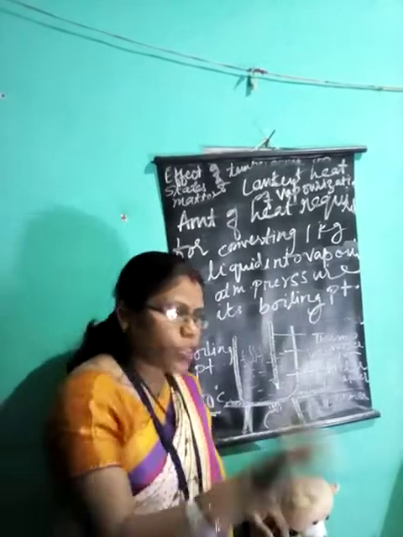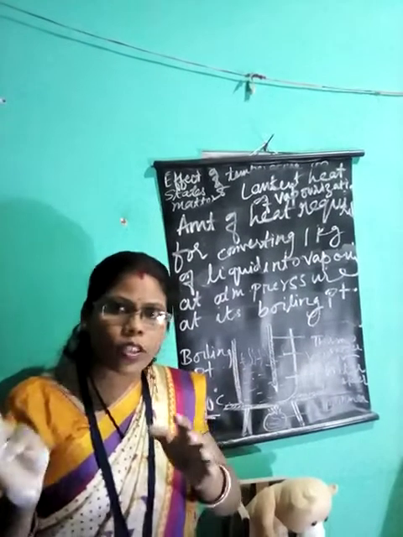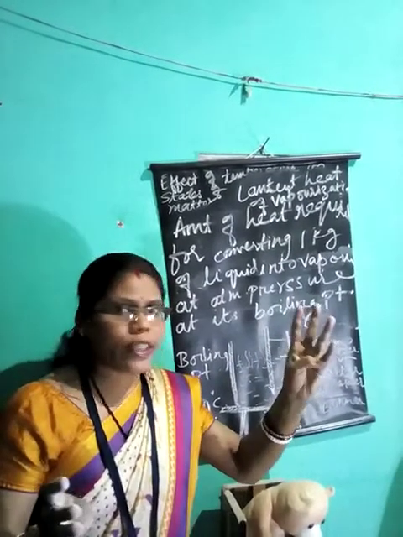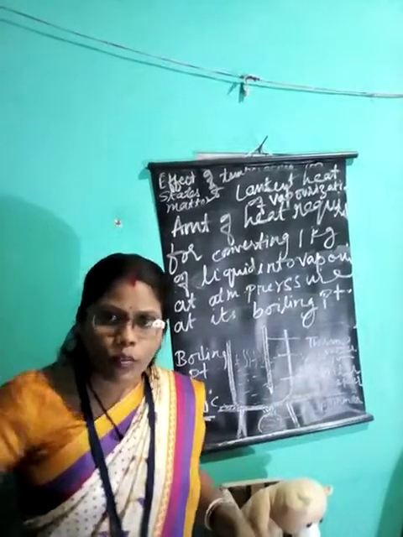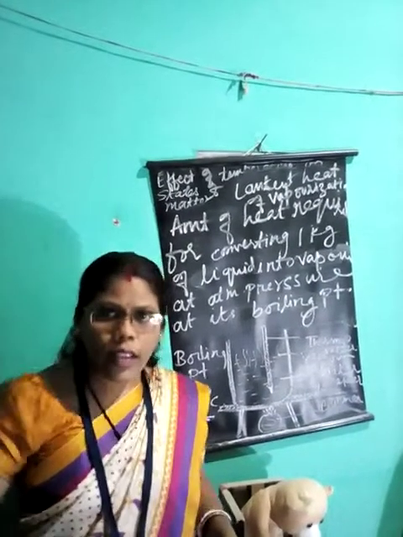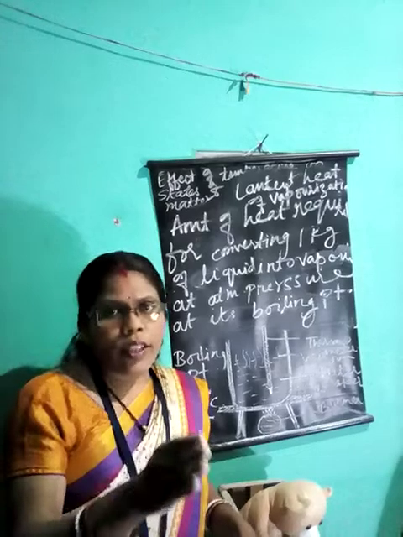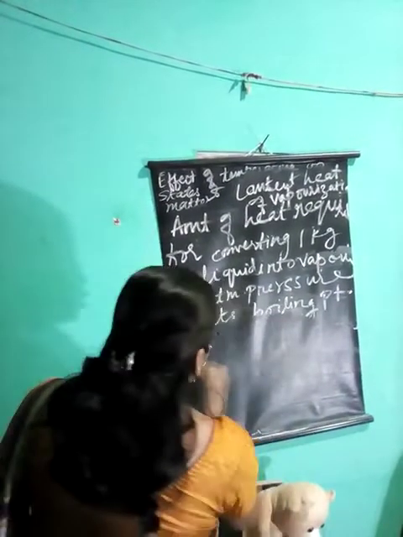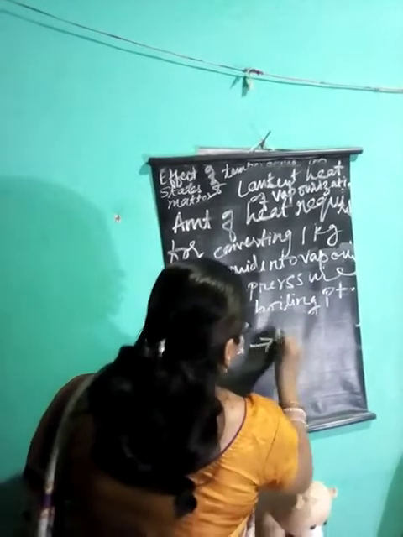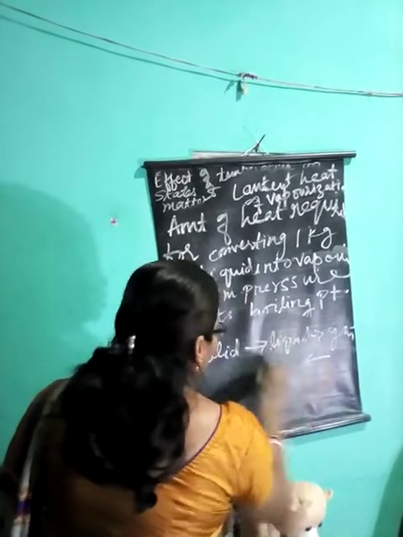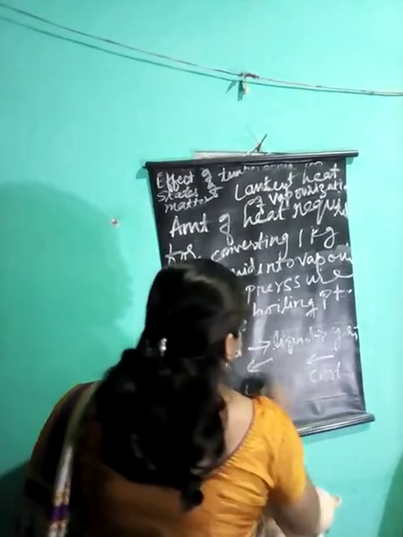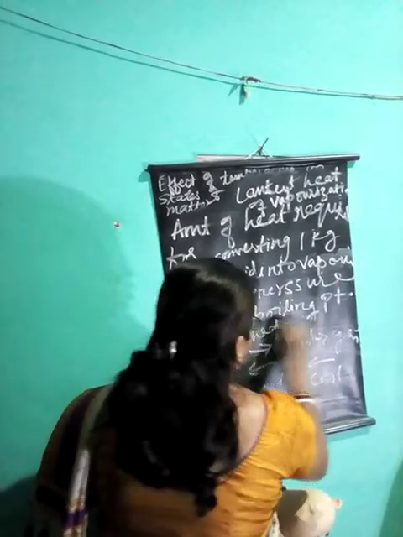Now we have seen how the states of matter are getting converted. When heated, solid gets converted into liquid and liquid into gas. When the temperature is decreased, gases get converted into liquids and liquids get converted into solid. You have seen that in the previous class. When cooled, this is cooling and this is heating.